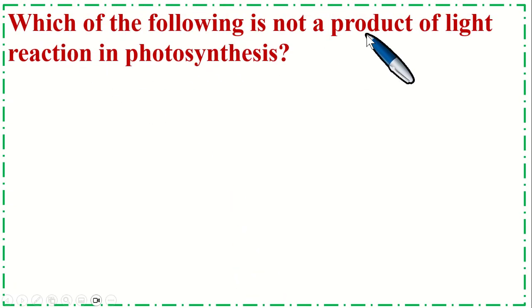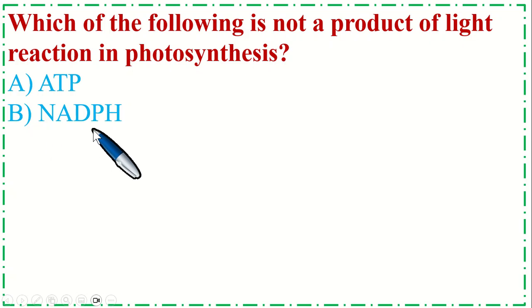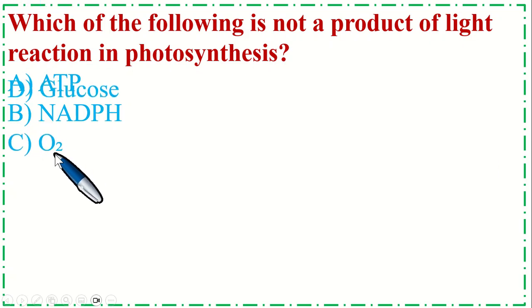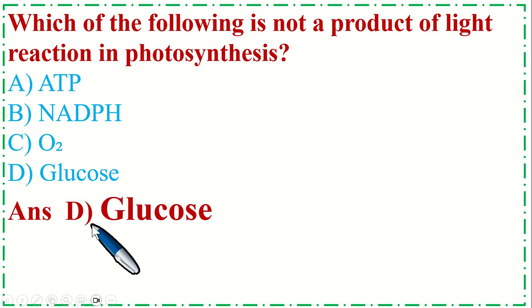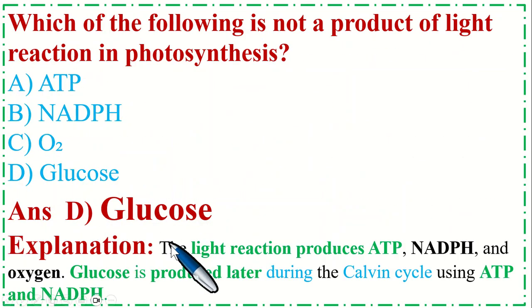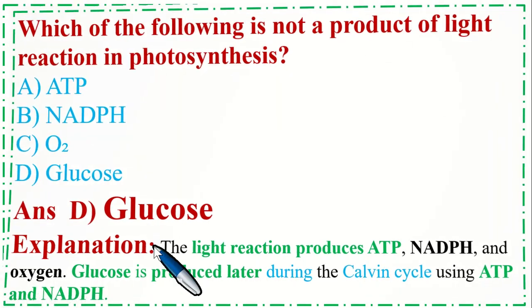Which of the following is not a product of light reaction in photosynthesis? Option A ATP, B NADPH, C oxygen, and option D glucose. So the correct option is D glucose. Explanation: the light reaction produces ATP, NADPH, and oxygen. Glucose is produced later during the Calvin cycle using ATP and NADPH.